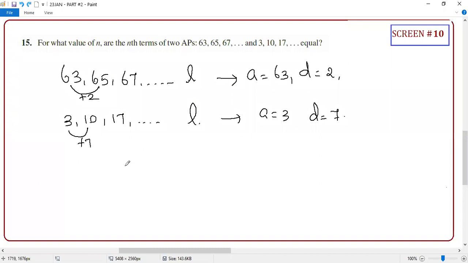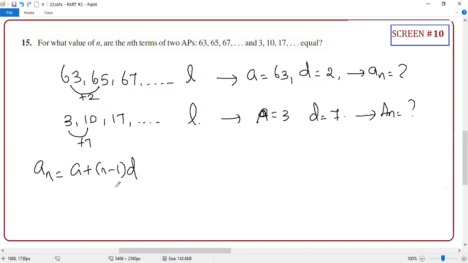Okay, one minute. AN, I just want... maybe I'll make a different letter for the reason. Okay, is AN. So what is AN? It is A plus N minus 1 into D. Guys, we never wrote the formula. Do you remember that? Since I don't know N, that's why I'm writing N minus 1. Else I used to write A10 as A plus 9D. Yes or no? When you don't know N, you just write A plus N minus 1 D.